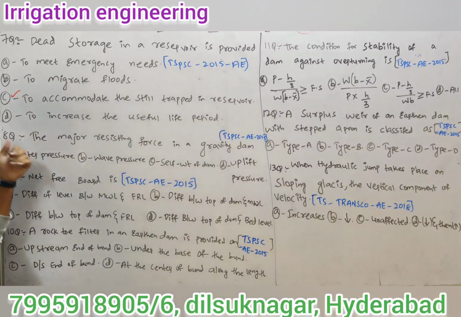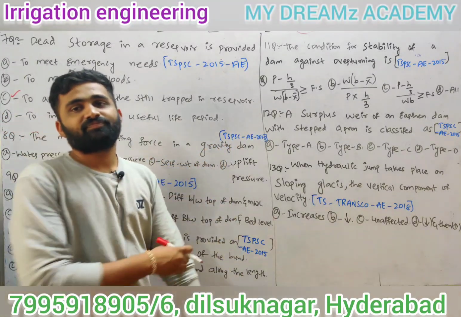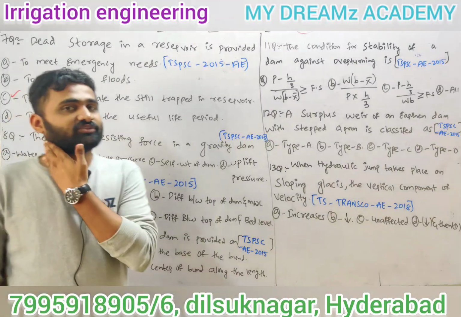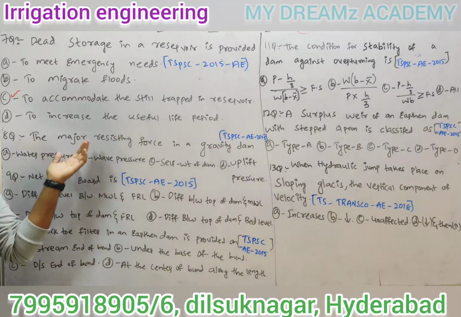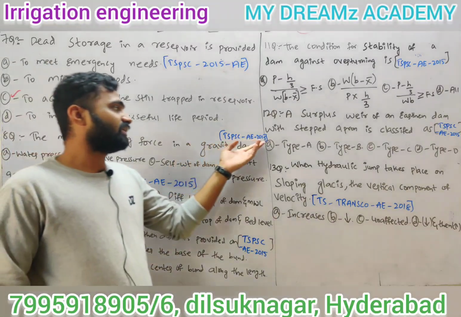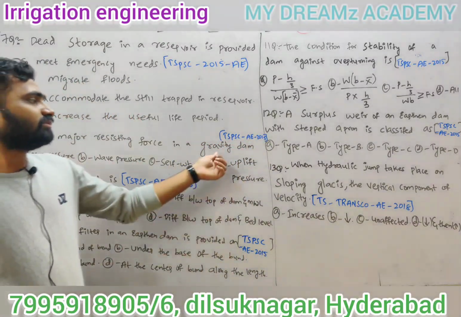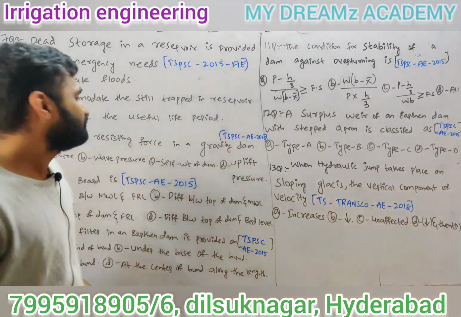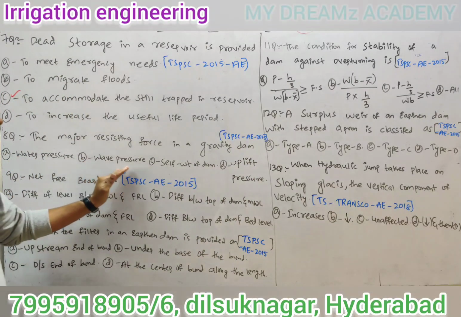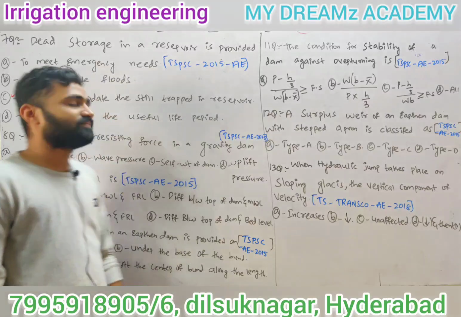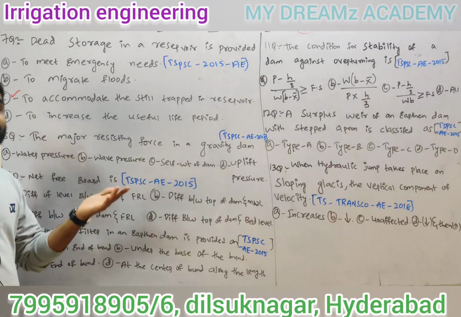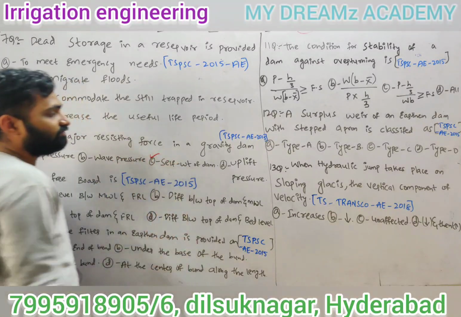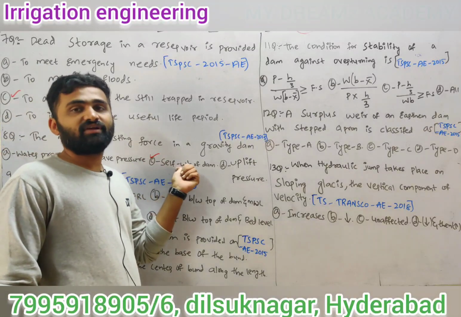Next, coming to the eighth question. The major resisting force in a gravity dam. We have classification of dams in irrigation, and from that we got one question in TSPSC AE 2015. Rigid dam and non-rigid dam will be there. Gravity dam, as we all know, is a rigid dam. A, water pressure, B, wave pressure, C, self weight of dam, D, uplift pressure. Water pressure and wave pressure are the forces acting on a gravity dam. The major resisting force is the self weight of dam. So a gravity dam resists through its self weight.